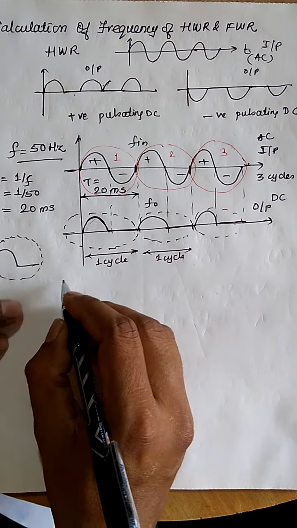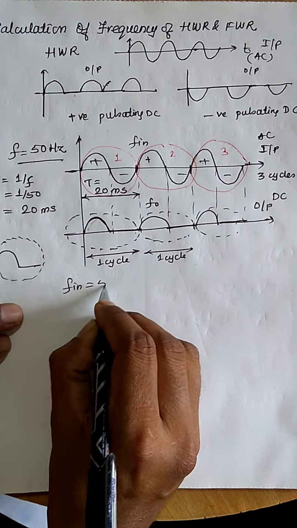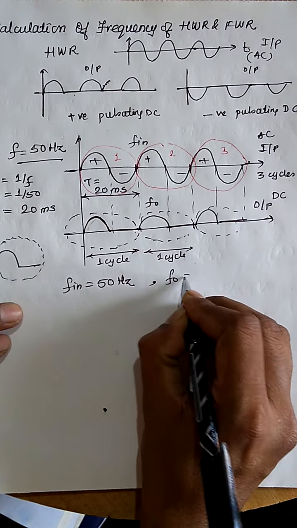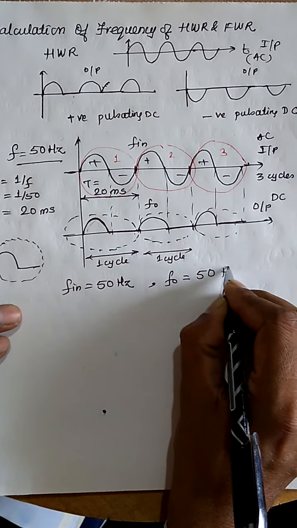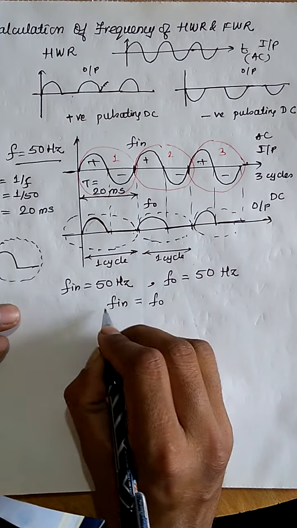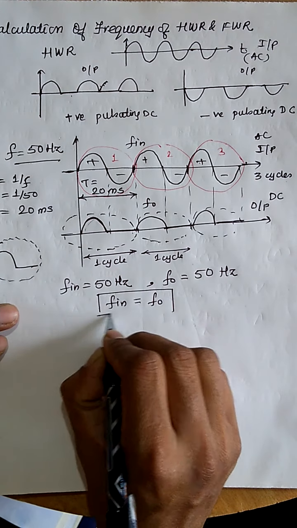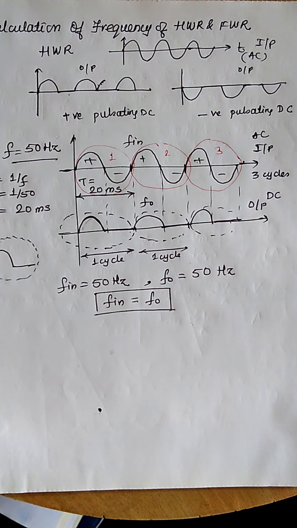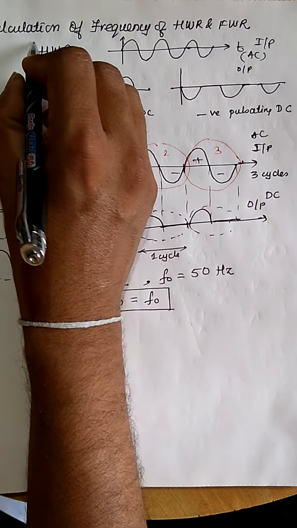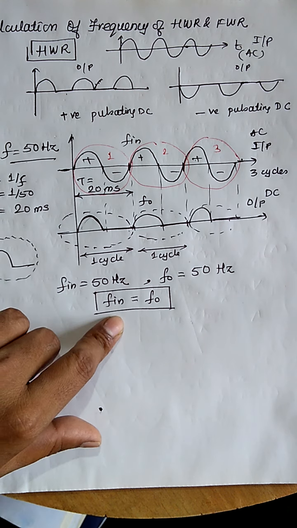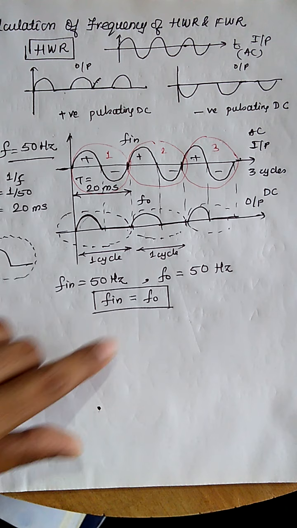So if F in is equal to 50 hertz, say for example, then the output pulsating DC frequency is also 50 hertz, meaning F in is equal to F O. This is the case for half wave rectifiers. Input frequency जो भी रहेगी उतनी ही output frequency रहेगी.